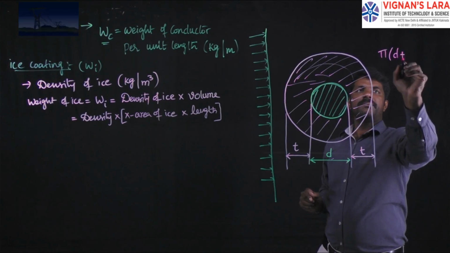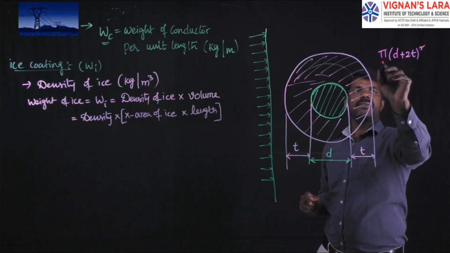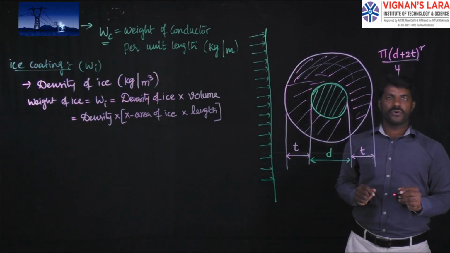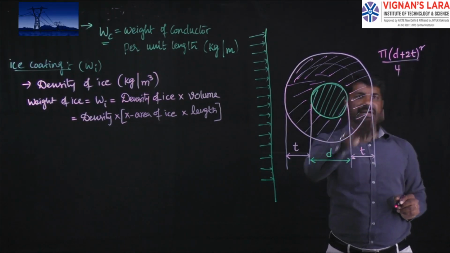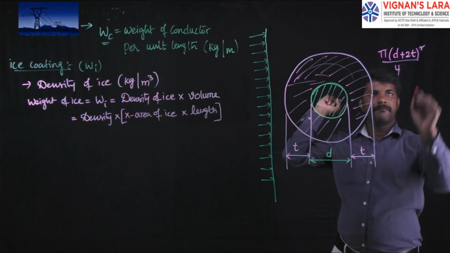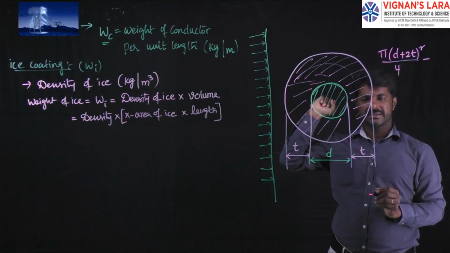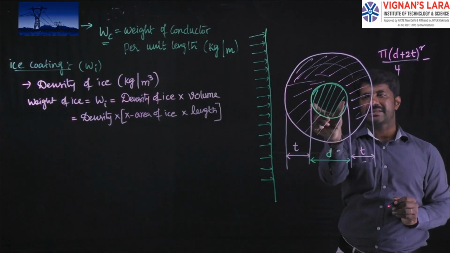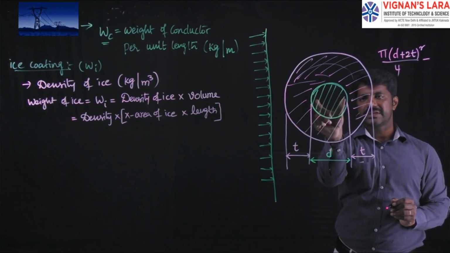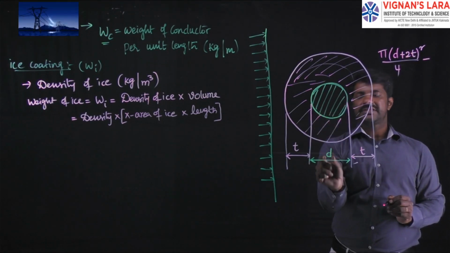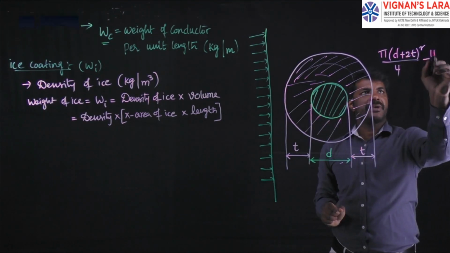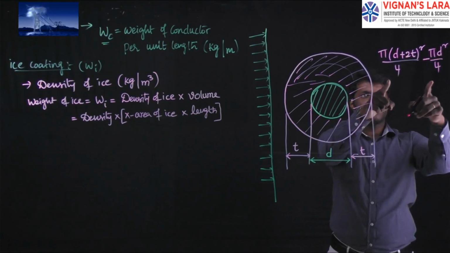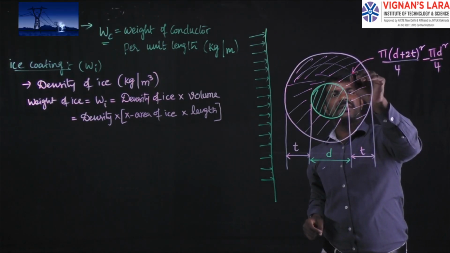So that is pi times d plus 2t whole square by 4, the area of the entire conductor including ice, minus, since I want the ice coating of thickness t meters, I have to subtract the cross sectional area of the conductor which has a diameter of d. Then it should be pi d square by 4. Subtracting these two, I will get the cross sectional area of this ice.